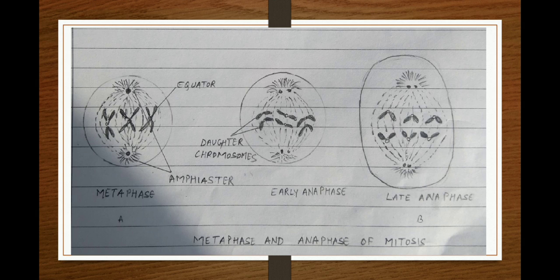It is called the equatorial plate or the metaphasic plate. This movement of chromosomes into the equatorial position, or into a proper arrangement on the metaphasic plate, is called congregation. That is the force which causes the chromosomes to align on the equatorial plane.